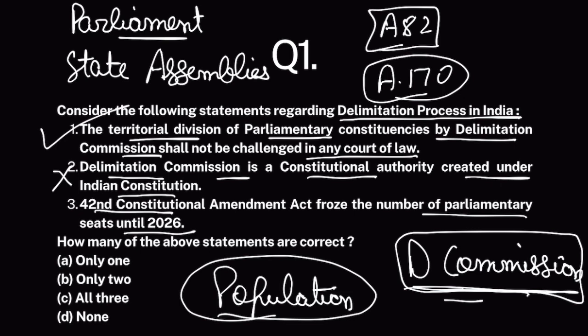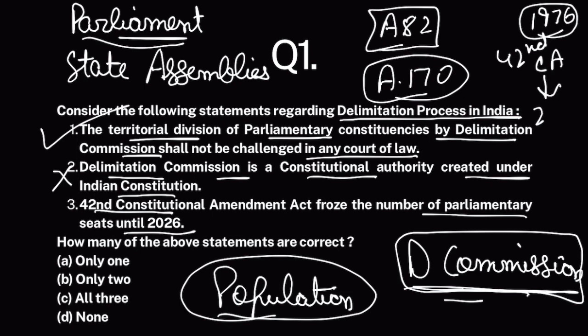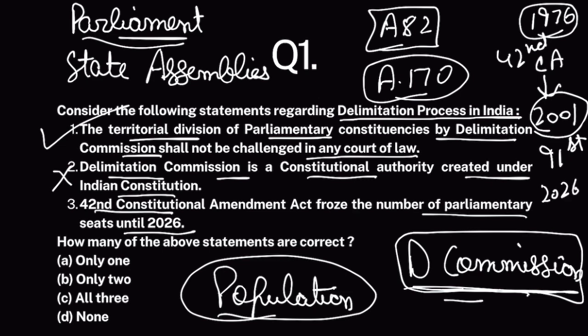Now, this process went on till 1976. But after 1976, the 42nd Constitutional Amendment Act was enacted, which froze the number of seats for Parliament. The Delimitation Commission won't be formed and it won't increase the number of seats for Parliament. This freeze was put till the 2001 census. But in 2001, the 91st Constitutional Amendment Act was enacted, which extended this period to 2026.